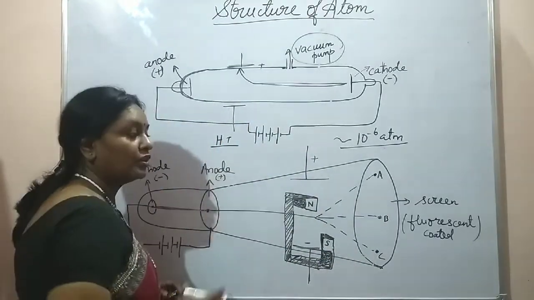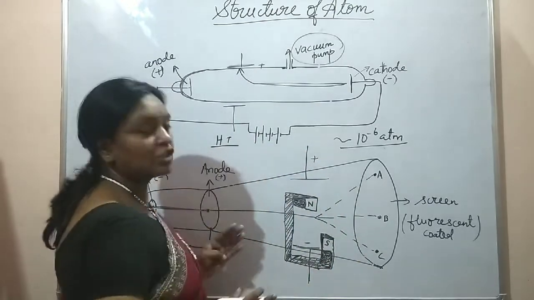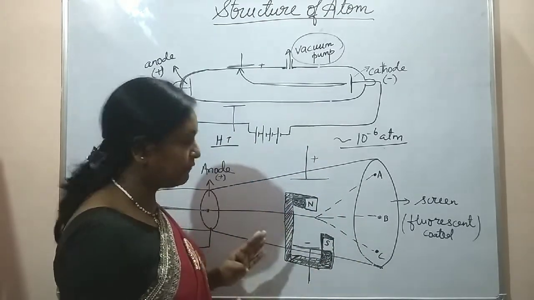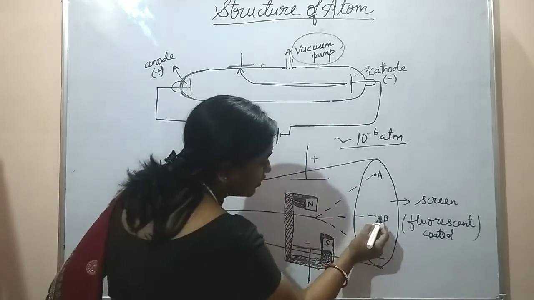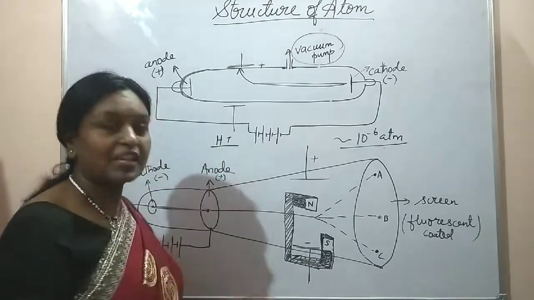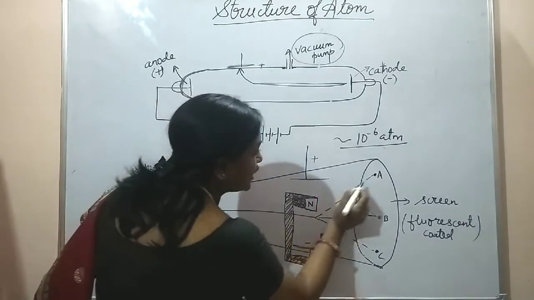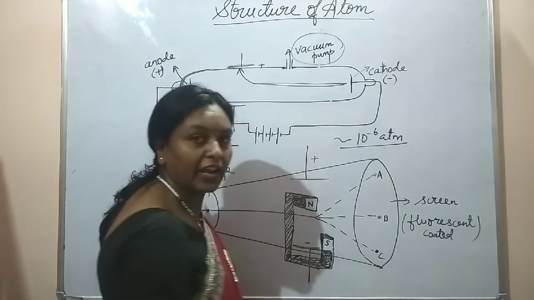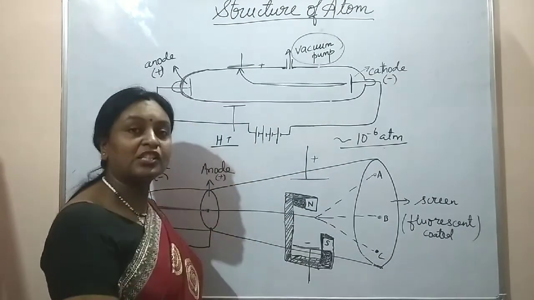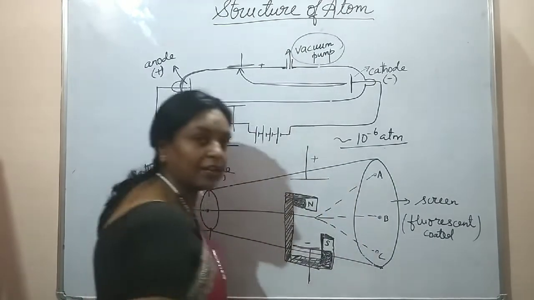So we will come to know at which place the electrons are striking. In the absence of any electric and magnetic field, the electron beams were striking at position B. In presence of only electric field, they were deflected towards point A. In the presence of only magnetic field, they were deflected towards point C.